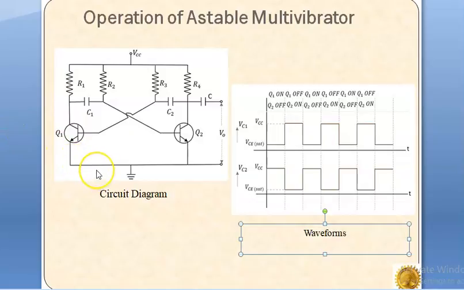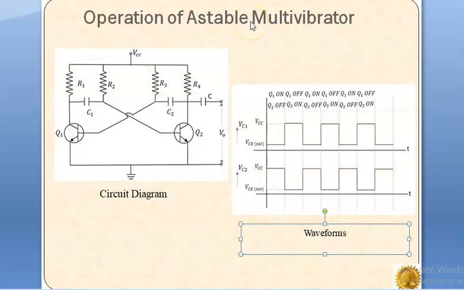Now it is seen that the circuit alternates between a state in which Q1 is on and Q2 is off, and a state in which Q1 is off and Q2 is on. The time in which the state alternates depends on these resistor and capacitor values.